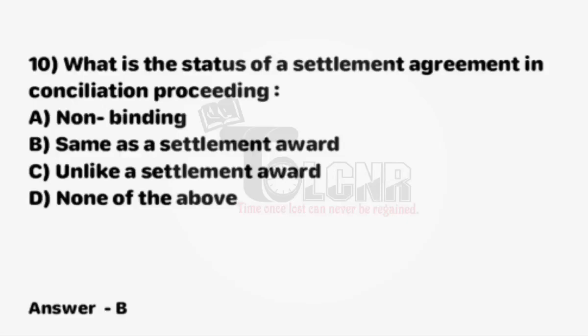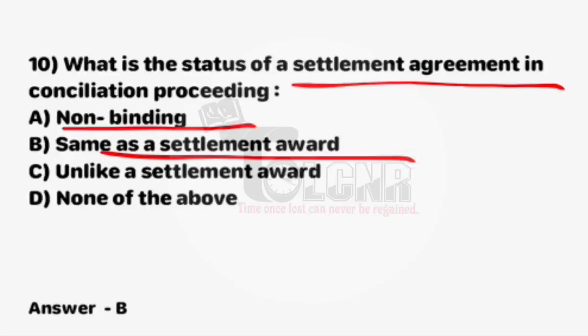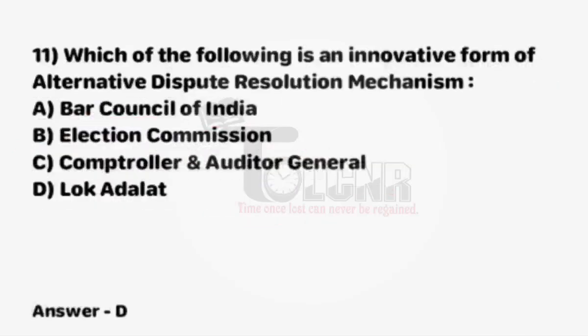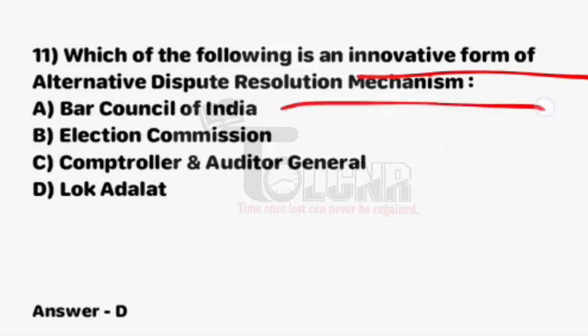Next question, what is the status of a settlement agreement in a conciliation proceeding? Option A, non-binding. Option B, same as a settlement award. Option C, unlike a settlement award. And option D, none of the above. Right option is B, same as a settlement award is the status of a settlement agreement in conciliation proceeding, right?